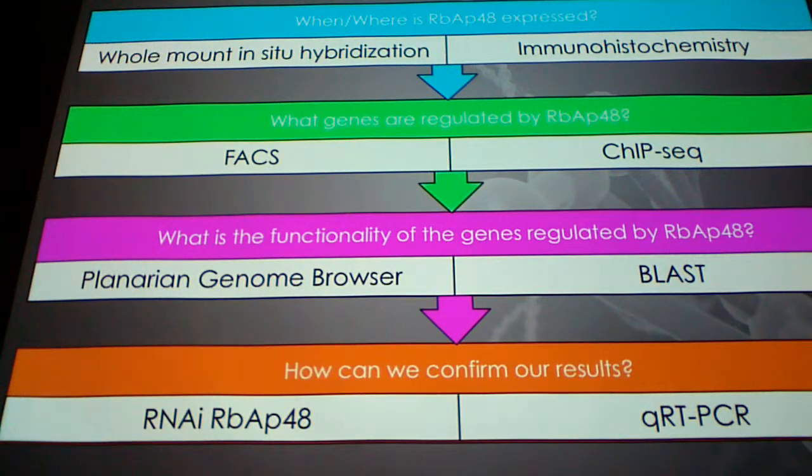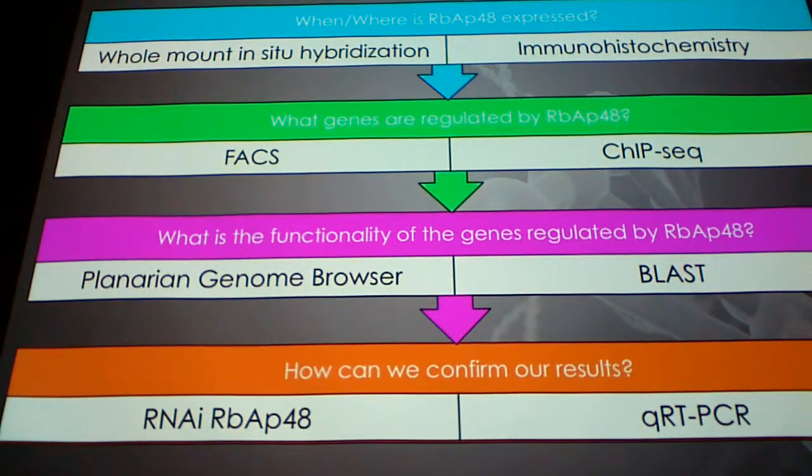Okay, so this is our overview, just as a big picture. We want to know when and where RBAP48 is expressed. So we wound, and then we do a whole-mount in situ and immunohistochemistry at different times. We look for the most fluorescence, because that's where the most RBAP48 is going to be. We use that time period for finding out what genes are regulated by RBAP48. We're going to use FACS to separate the neoblasts, and then we're going to do ChIP-seq to find the actual genes that are being regulated.